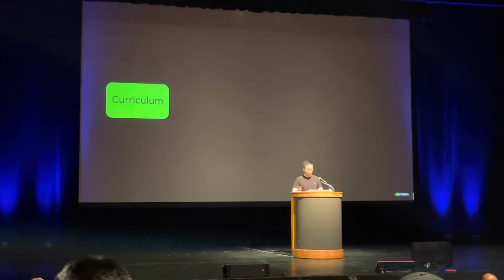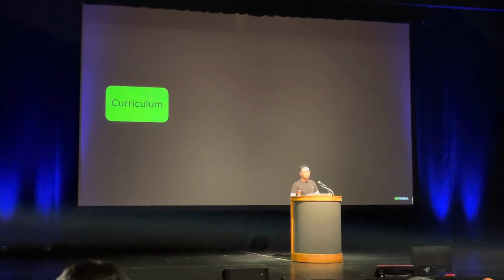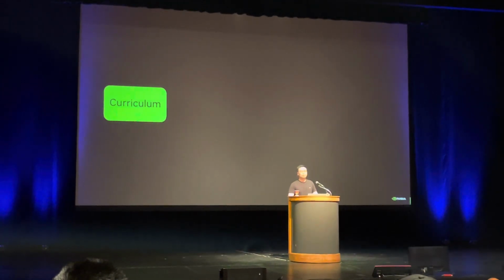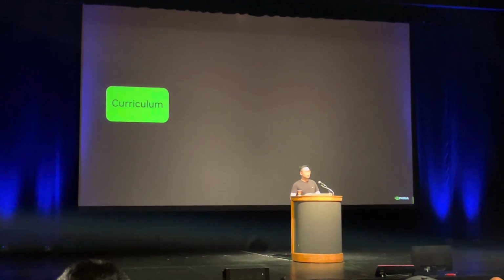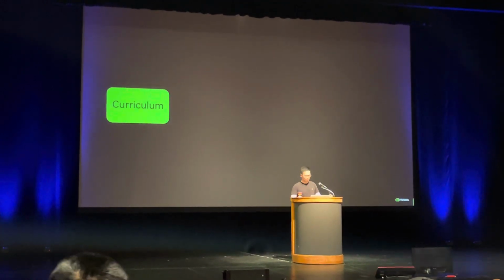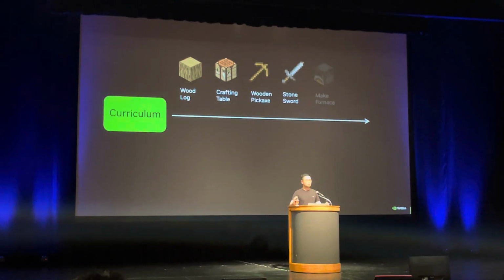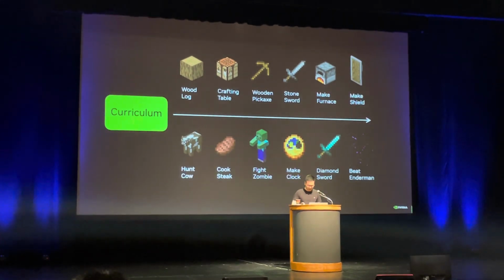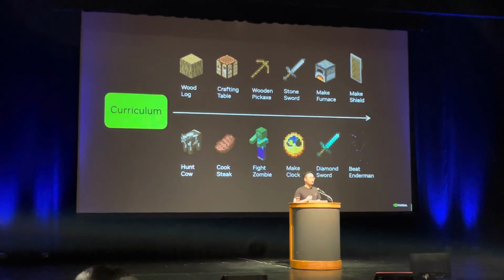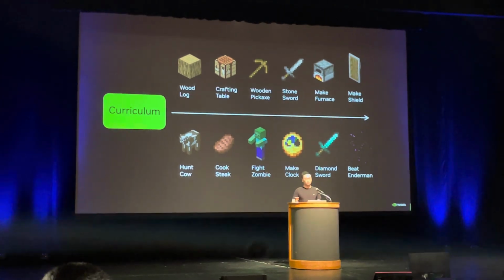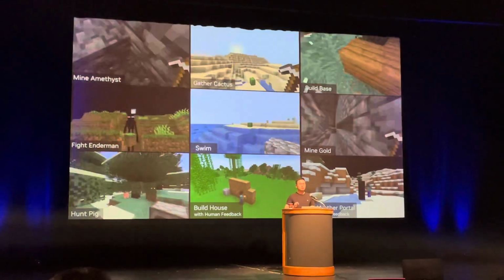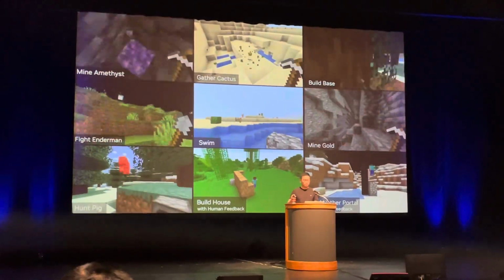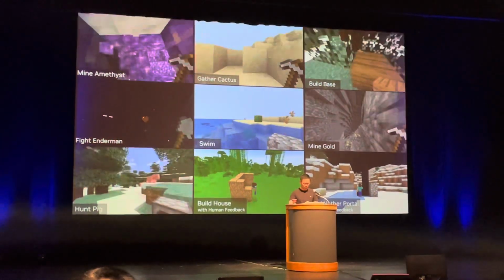And a question still remains: how does Voyager keep exploring indefinitely? We give Voyager a high-level directive that is to find as many unique items as possible. And then Voyager itself implements a curriculum to find progressively harder and novel challenges to solve. And putting all these together, Voyager is not only able to master, but also discover new skills along the way.